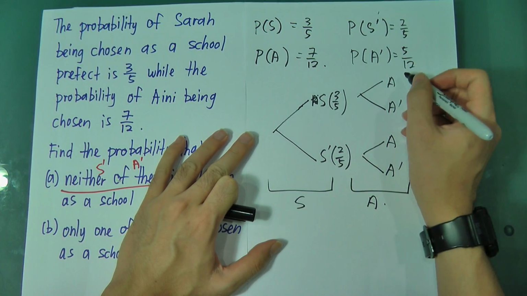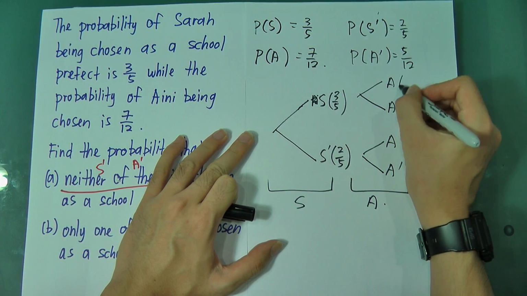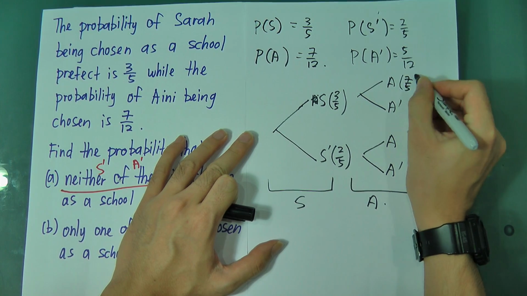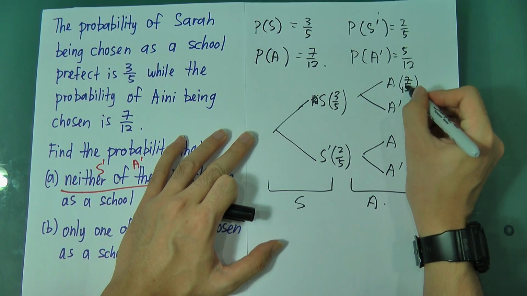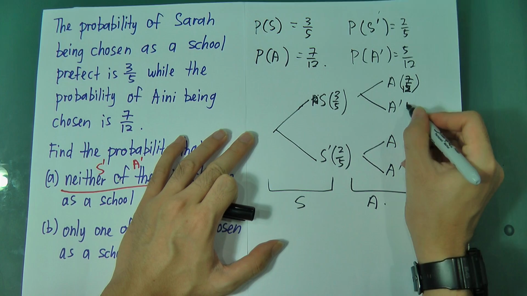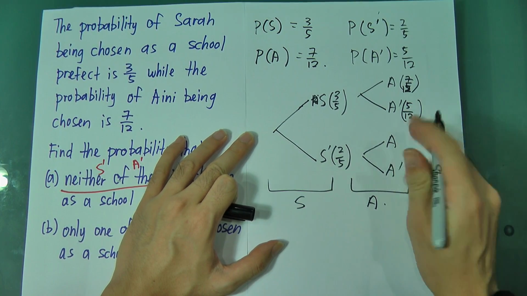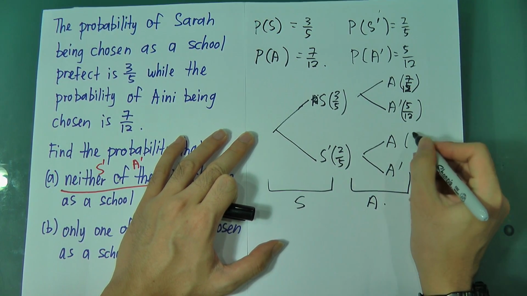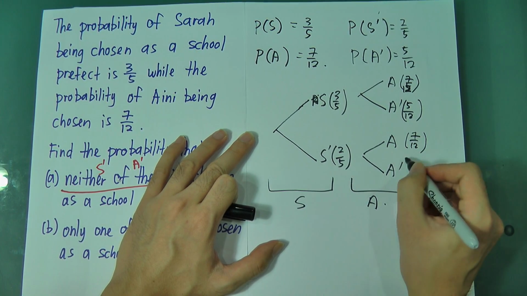For Aini, being chosen is 7/12, not being chosen will be 5/12. So the probability over here is exactly the same as here. Being chosen is 7/12, not being chosen is 5/12.